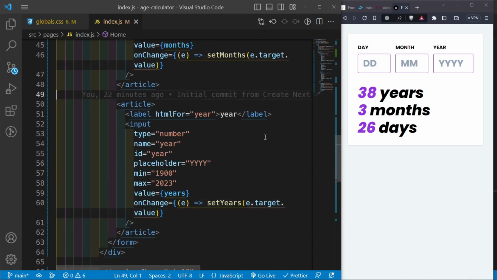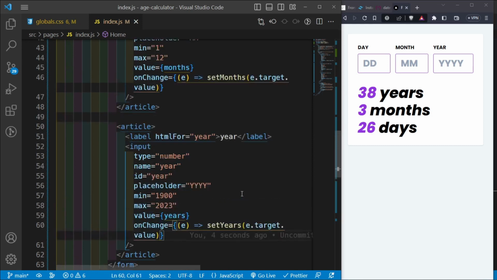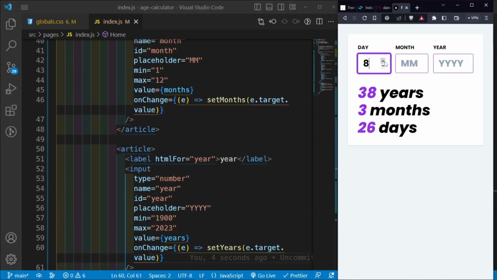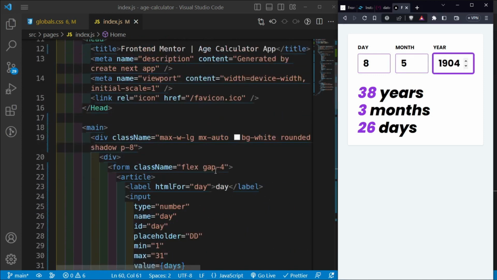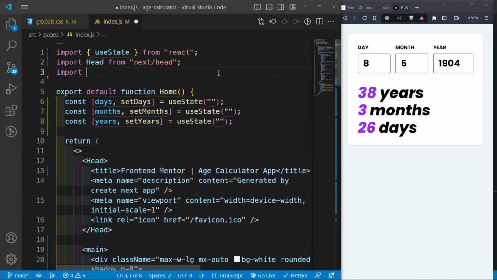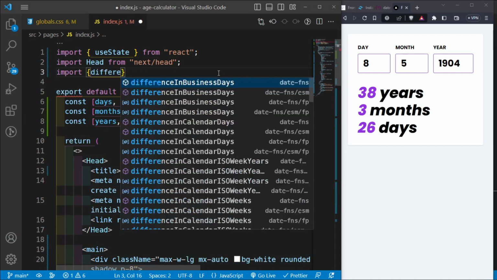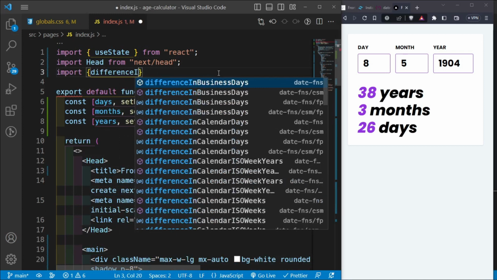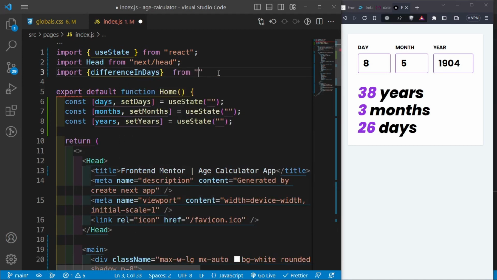And then now that we have changed this into controlled inputs, still if you try to update these numbers, nothing changes on the screen, right? Nothing changes on the screen. But what we can do now is we can begin to use date-fns, which is going to evaluate these numbers for us. So we're going to import a few functions from date-fns. The first one is called differenceInDays. So import differenceInDays from date-fns, and as its name suggests, this function is going to get the difference in days between two dates that you give it.